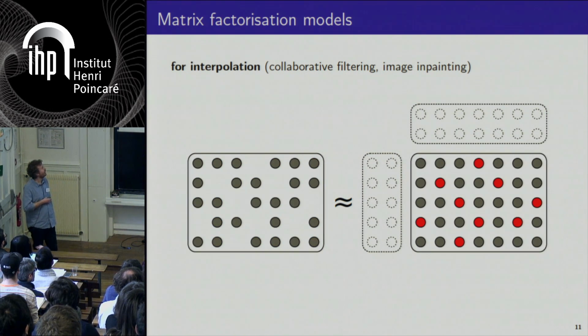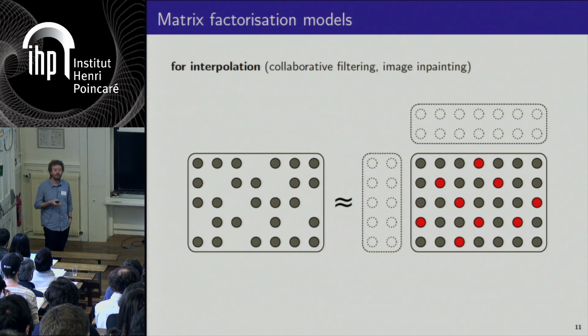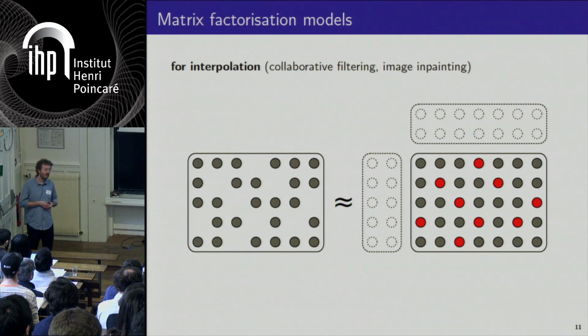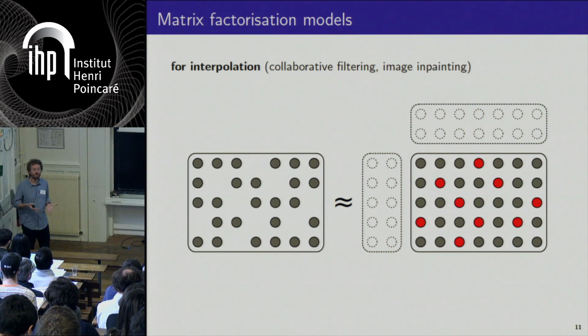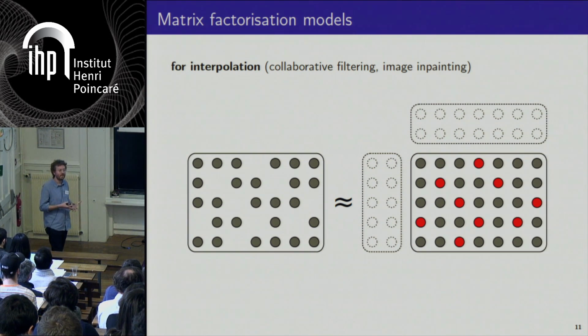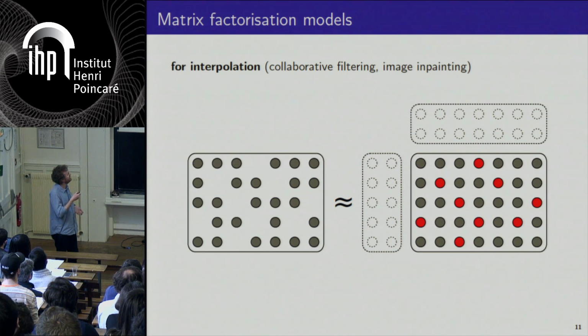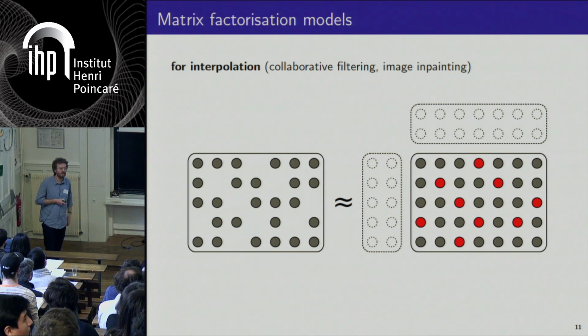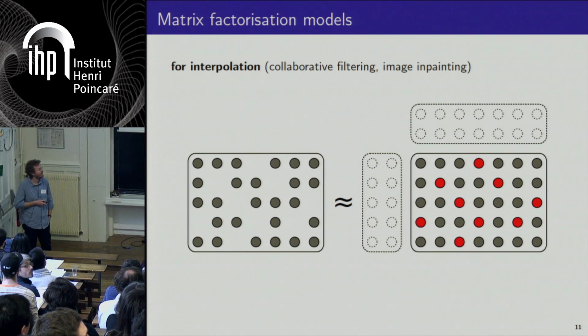And finally, a third application is matrix completion, for example, for collaborative filtering. If this is a matrix containing ratings given to movies, for example, it's going to be a matrix with many missing entries, and the goal of matrix completion is to predict the missing entries given, for example, this latent low-rank approximation. And I will give an example also in the applications.